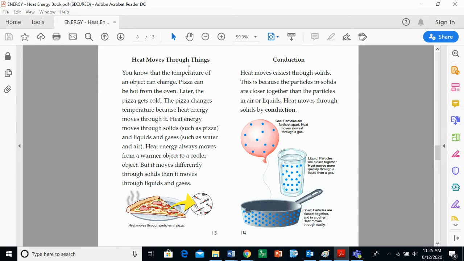Heat moves through things. You know that the temperature of an object can change. Pizza can be hot from the oven. Later, the pizza gets cold. The pizza changes temperature because heat energy moves through it. Heat energy moves through solids, such as pizza, and liquids and gas, such as water and air. Heat energy always moves from an object that's warmer to a cooler object, but it moves differently through solids than it moves through liquids and gases.